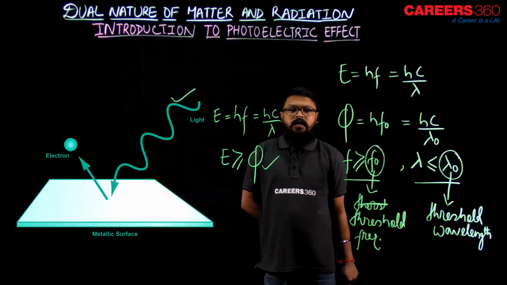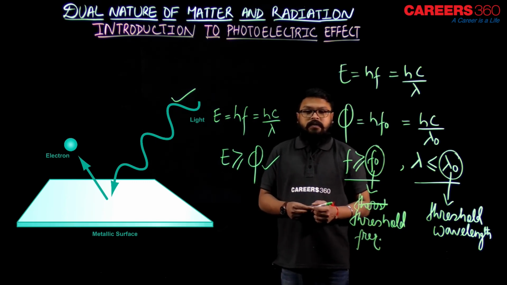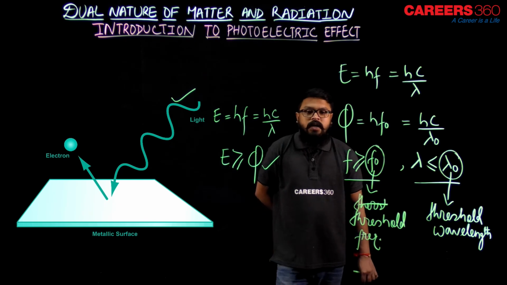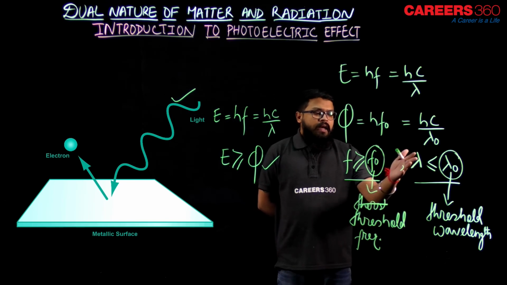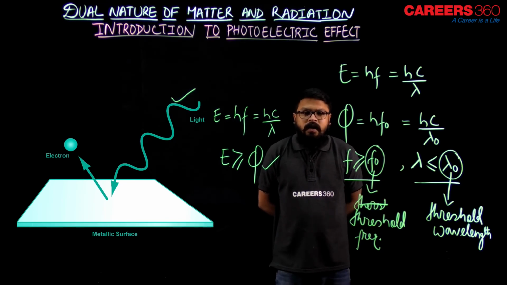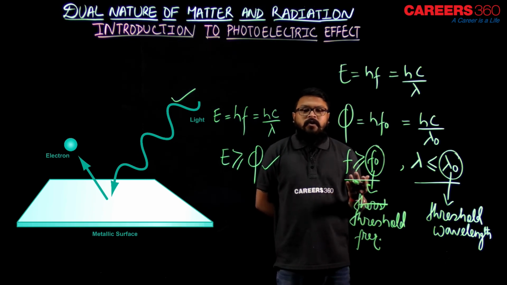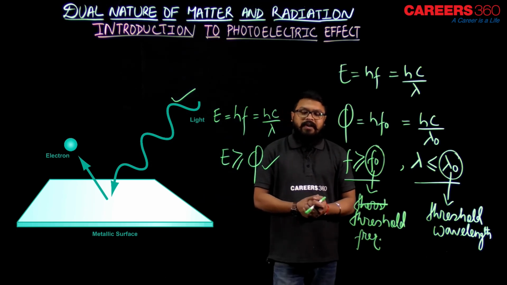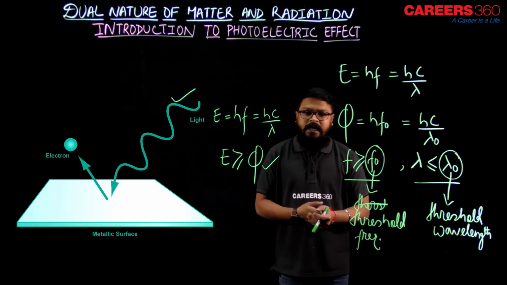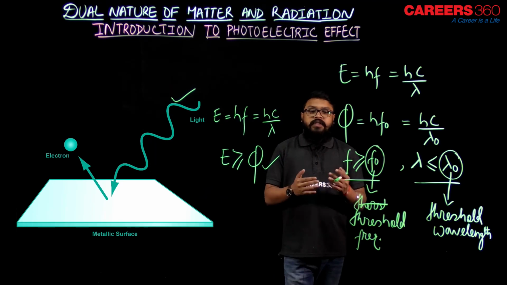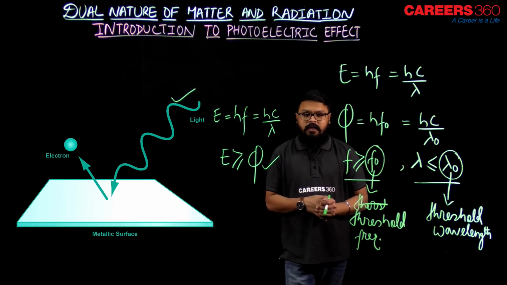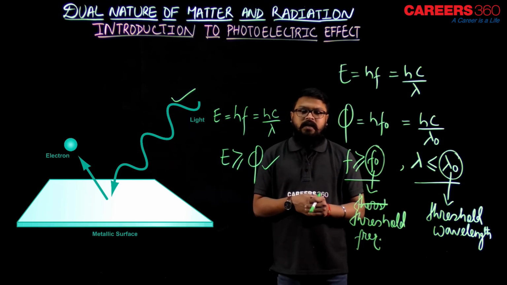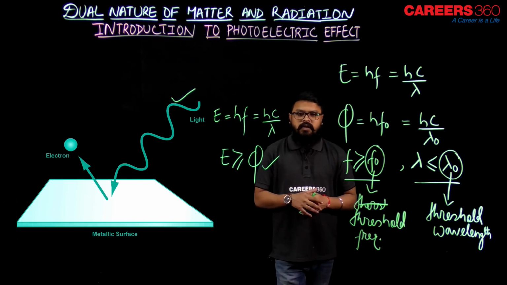Threshold frequency is nothing but the minimum frequency at which the photoelectric emission begins, and lambda naught is the maximum wavelength at which the photoelectric emission begins. You can say lambda naught is the maximum value of the wavelength of the photon or light or electromagnetic wave till which photoelectric emission is possible. So, as you can see, lambda must be less than or equal to lambda naught and the frequency must be greater than or equal to f naught, that is the threshold frequency.